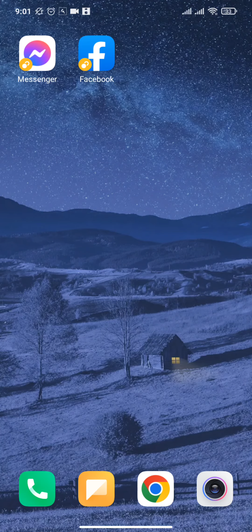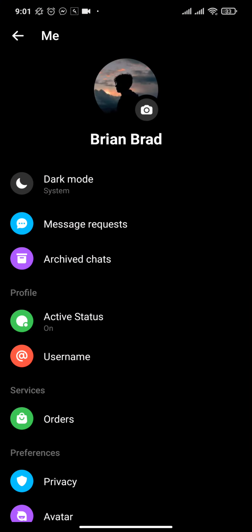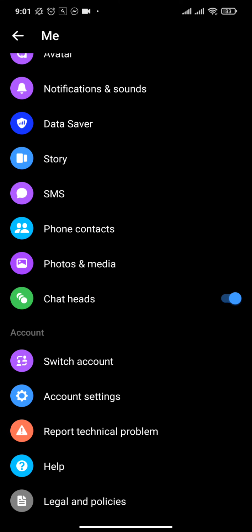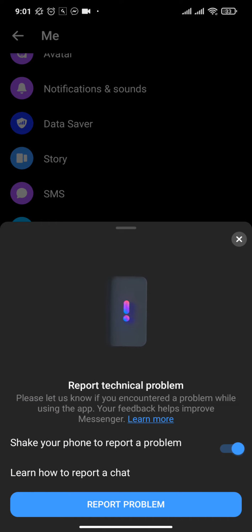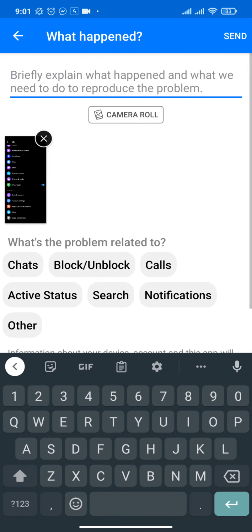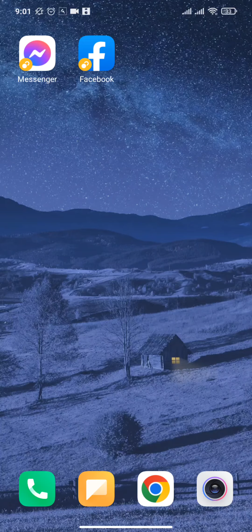After you do all these steps, the last thing you can do is go to Messenger. Then in the profile, if you scroll down, you can see an option called report technical problem. Now from here you can report any of the problems that you are facing directly to the Messenger. And after you do that, your problem of video call sound will surely be solved.